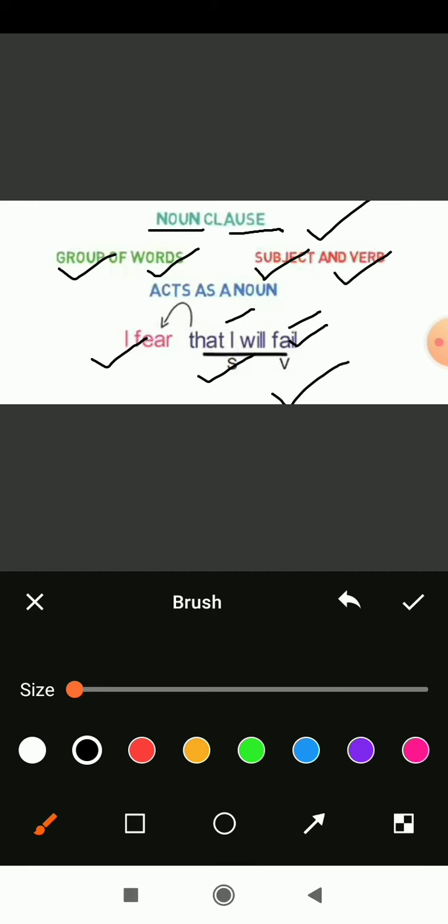Okay, all right, and it gives a good meaning to what? The whole clause acting as an object of fear. The whole clause is acting as an object of what? Fear. Yes. Okay. This whole clause, that I will fail, it will act as an object of fear. So it is a noun clause.